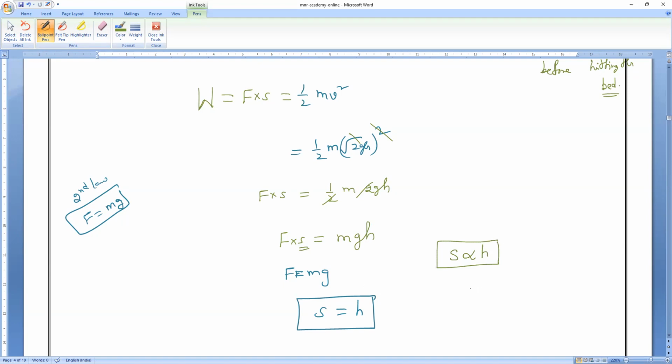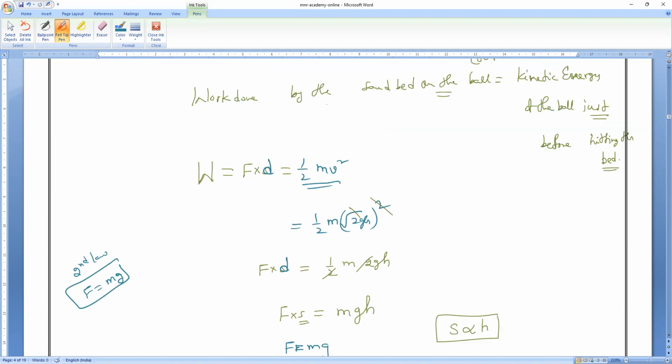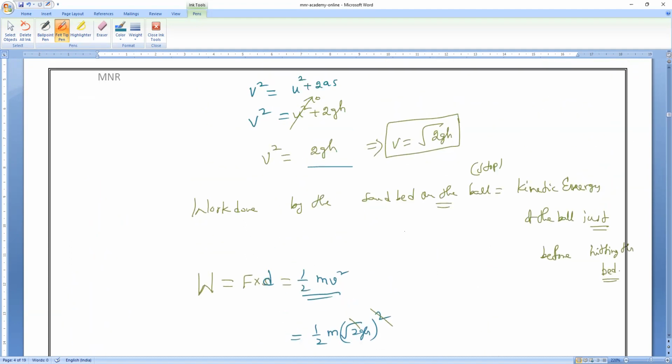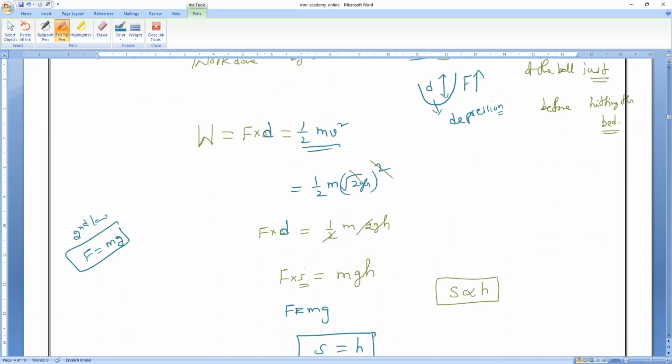So what is this s here? Actually, we should not use s here. I will take it as a depression d. So that is better. So the force into depression is equals to the work done by the sand, they are asking. Whatever the work done by the sand, the force applied by the sand and the displacement of the ball which has gone in, that is what we call d. D means what, everybody? What is it called? Depression. Understand, all of you? Clear, Agalya? So force into depression. D means again, don't take distance. What does d mean, everybody?